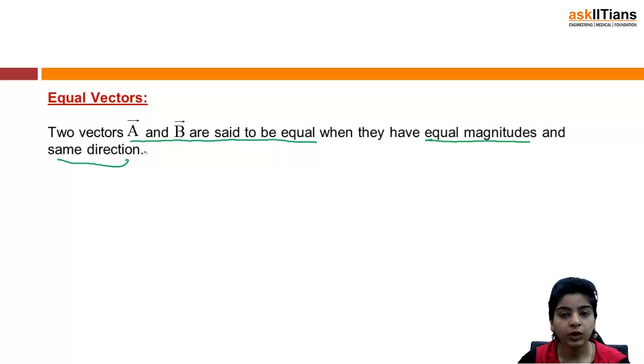So when you talk of equality or anything about two vectors, you have to take into account the magnitude as well as the direction, right? Just keep it in mind that you have to take into account the direction also. That is the main thing. So you will call A and B two vectors to be equal when they have the same magnitude as well as the same direction. This was quite simple, I suppose.